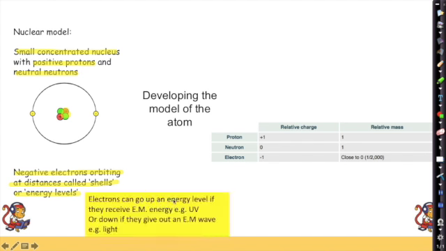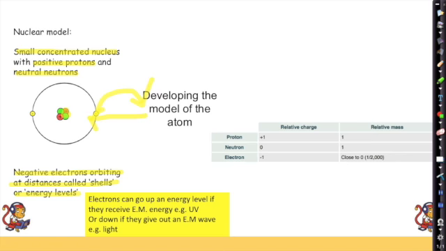Now, electrons can go up an energy level. If they receive electromagnetic energy, they can jump up a level so they can get to a further out level, or they can go down a level if they give out some energy. So the further away from the centre, the higher the energy, the lower towards the centre, the lower the energy.